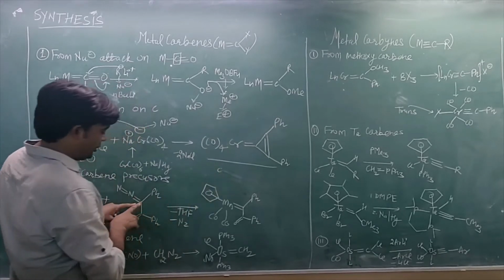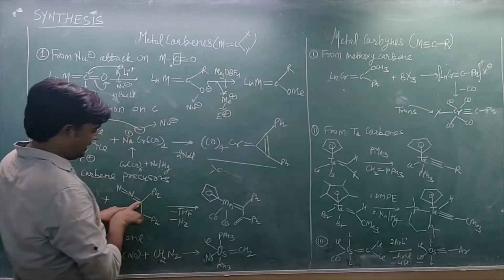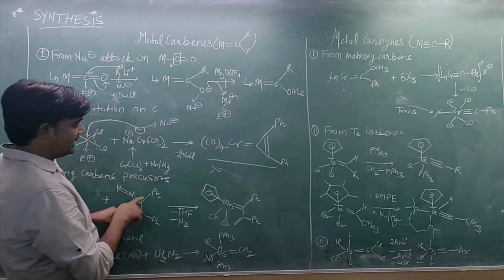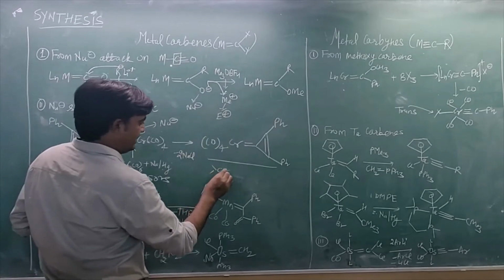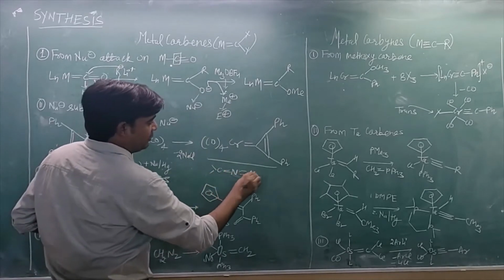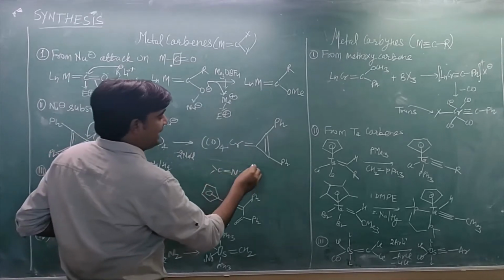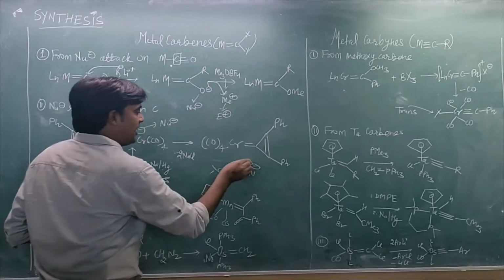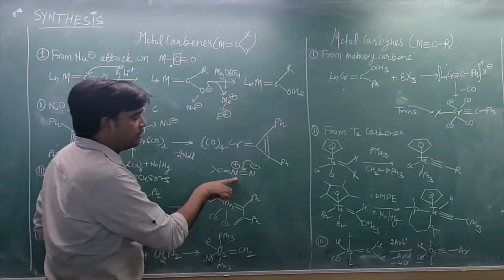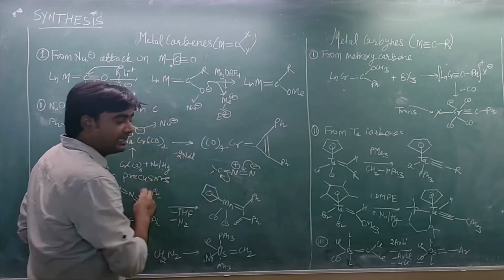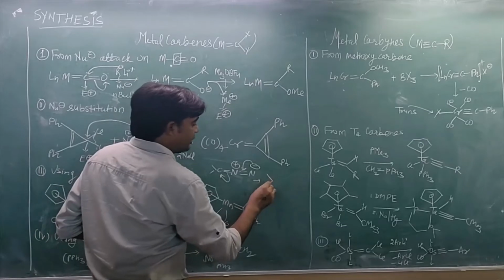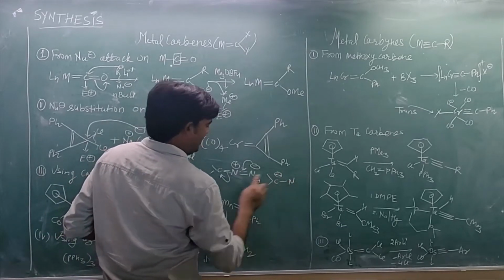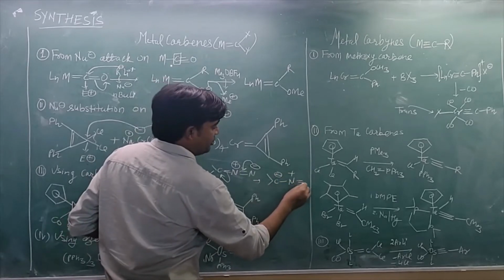This is C. You can see here, this is C having two substituents, two bonds with other groups, and a double bond to nitrogen. This nitrogen will carry a negative charge and this one carries a positive charge. The negative charge shifts between the two nitrogens, and then this bond will be here. Then you can see here this carbon has a negative charge, this nitrogen has a positive charge, and this is a triple bond.